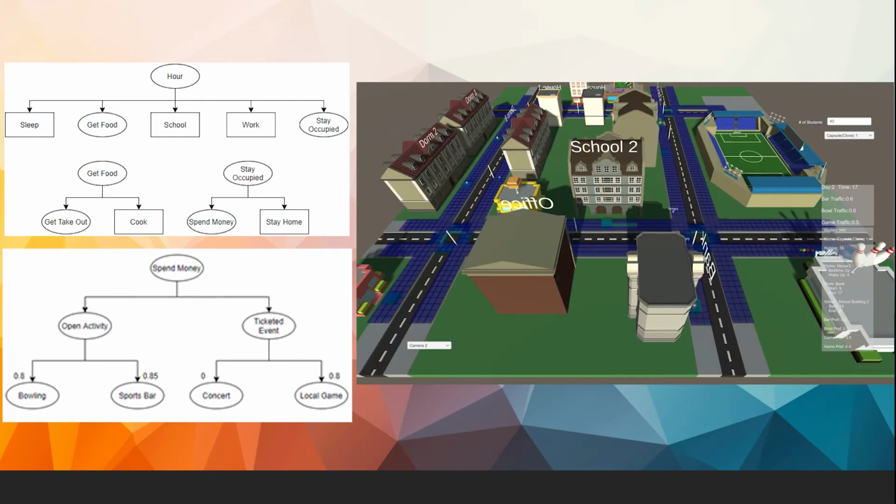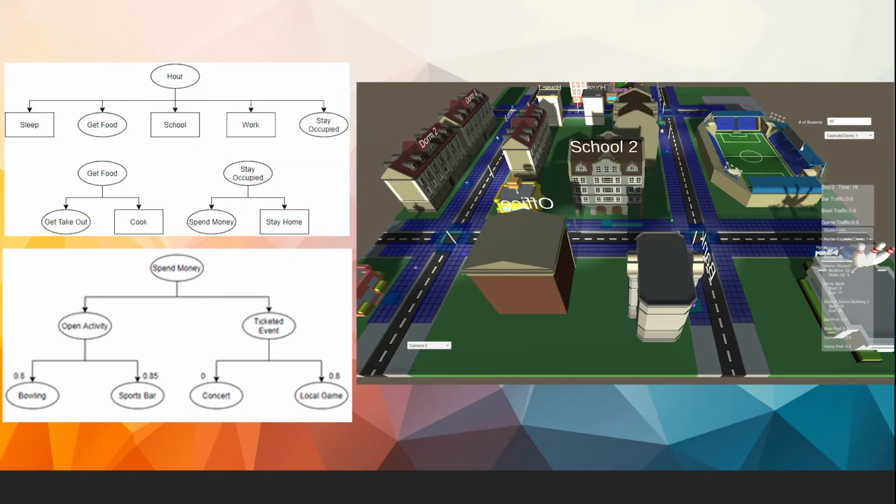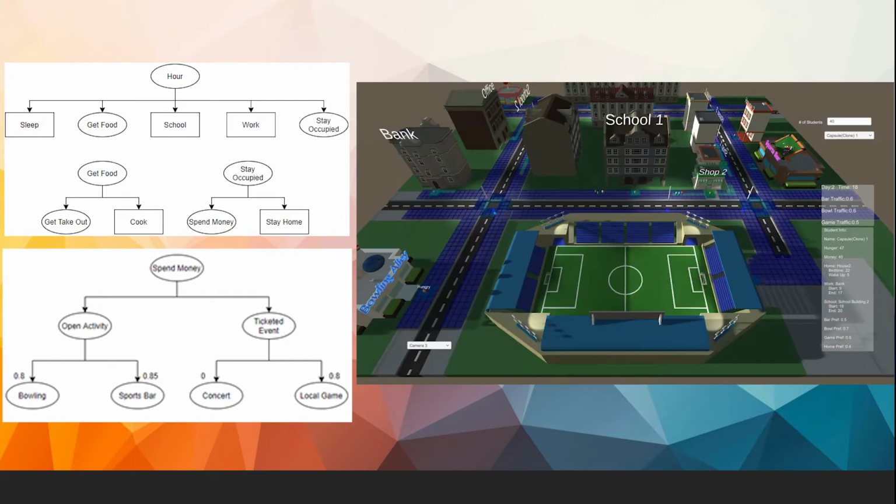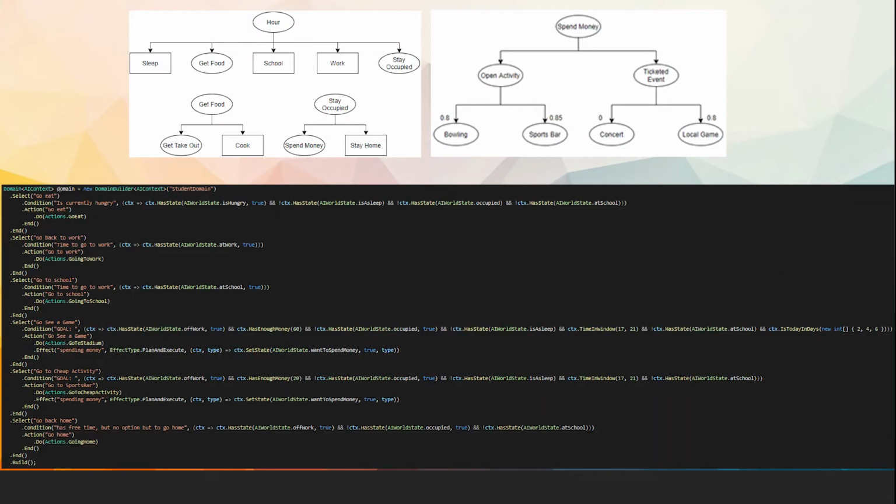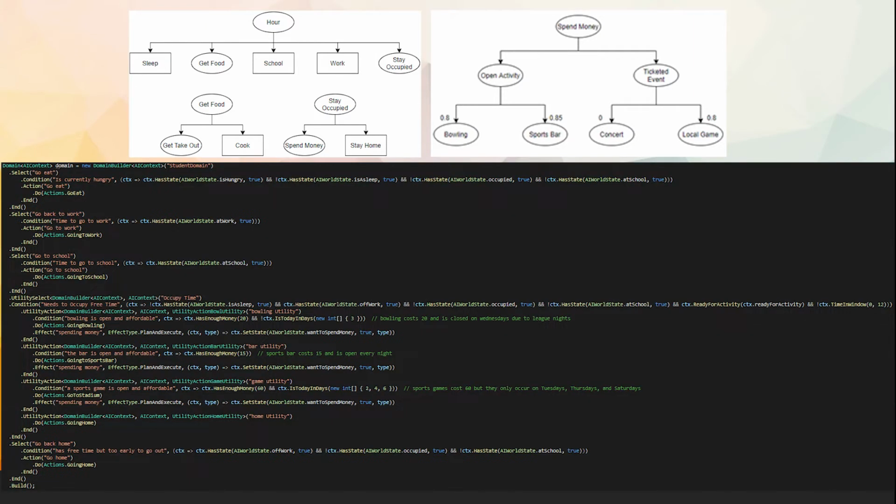The students operate based on a straightforward HTN planner that covers when to go to school, work, find food, go home, find something to spend money on, or sleep. The version that's shown in my first video uses only preconditions and randomization to drive behavior selection. Now while the first video focuses on the ideas that started this development and the foundational demo I've established before starting the integration of possibility theory, this video will cover the new domain used by the students that uses the possibility of future events to make decisions.